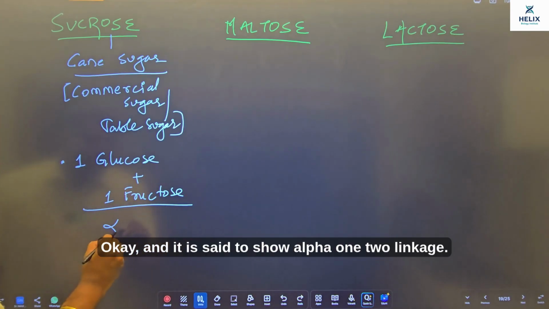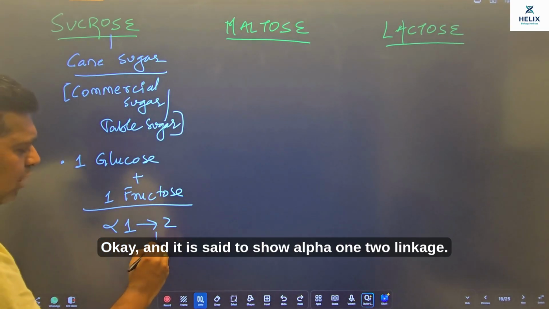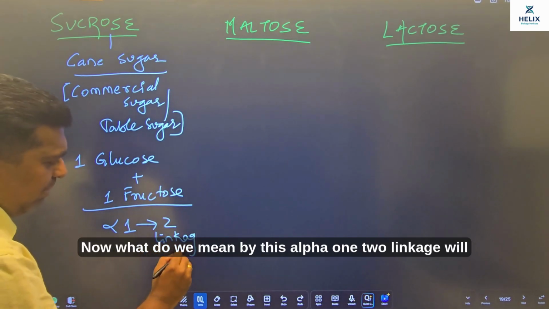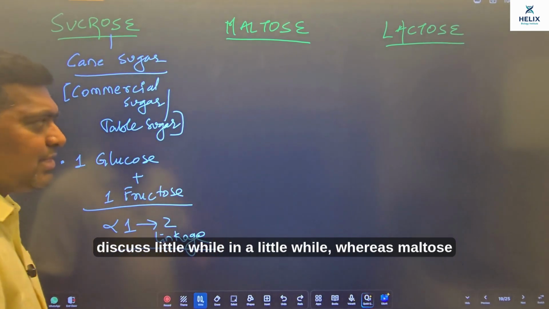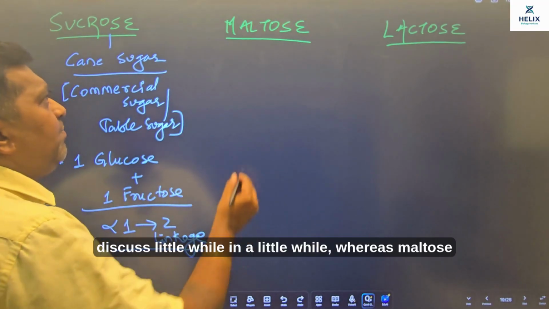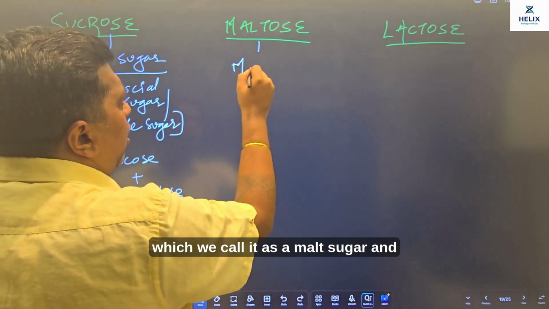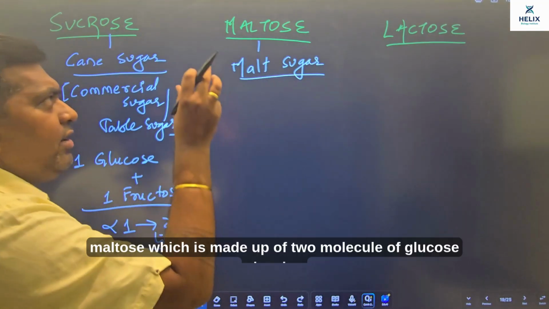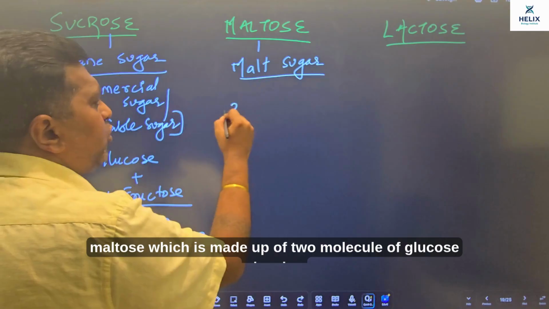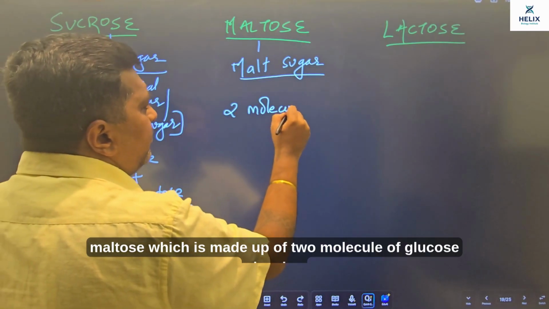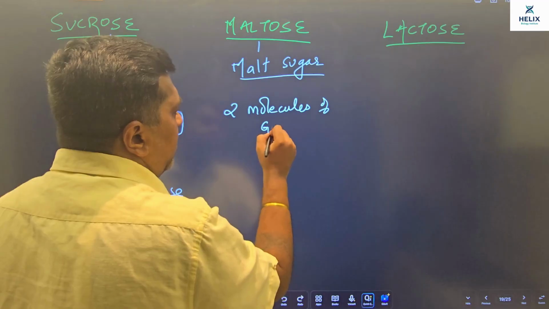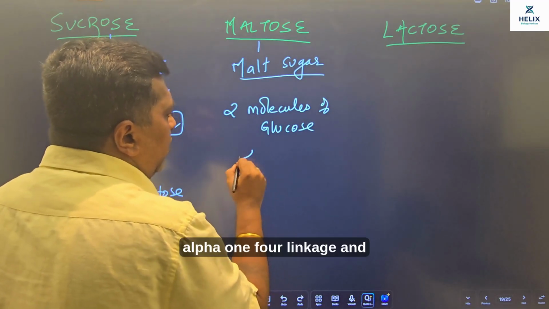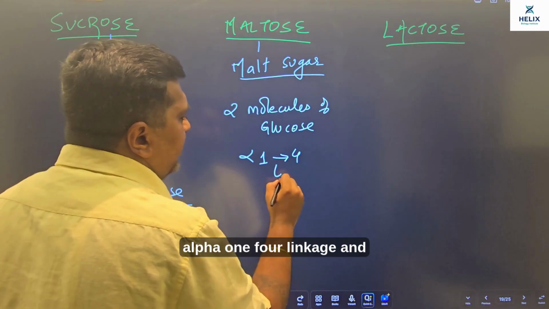Okay, and it is said to show alpha 1,2 linkage. Now, what do we mean by this alpha 1,2 linkage? We'll discuss in a little while. Whereas maltose, which we call a malt sugar, is made up of 2 molecules of glucose, showing alpha 1,4 linkage,